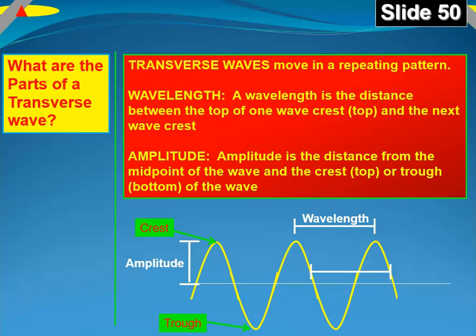So you can see a wavelength there. That line that's down a little bit below wavelength, that white line, it's just showing that the wavelength can be measured from any point on a wave to the same point on the next wave over. But usually we use the crest, the top, because it's easier to visualize.